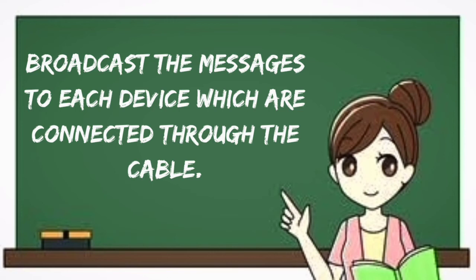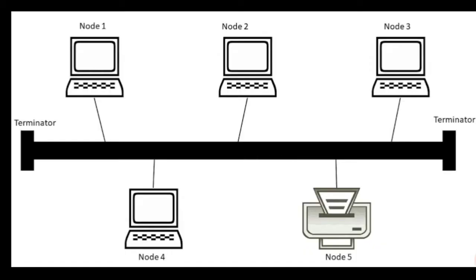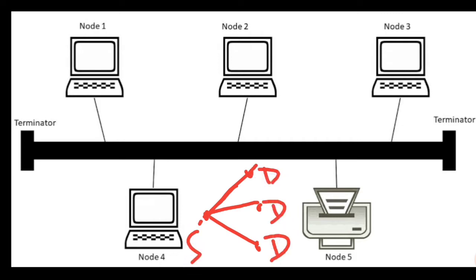Your fourth advantage is it broadcasts the messages to each device which is connected through the cable. What does it mean? What do you understand by broadcast first of all? Broadcast, you can say, is a one to many relationship. For example, this is one and these are many. Suppose one message is sent from the source and these are the destinations. Only from the source, one time the message is sent, and it is sent to every destination connected to it. So this is a one to many relationship.